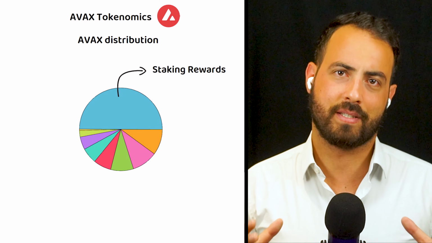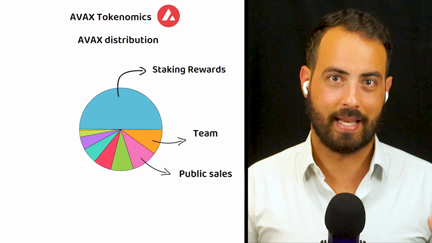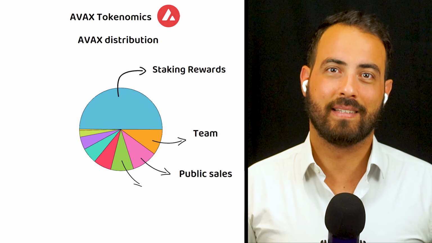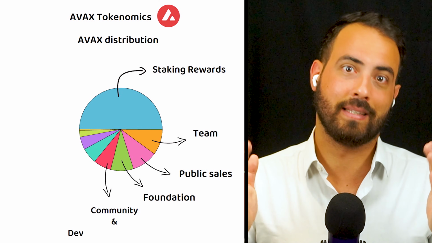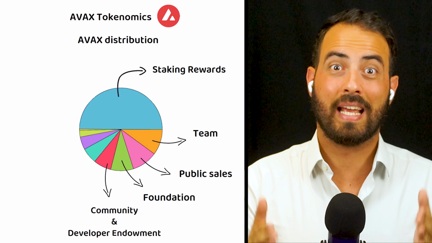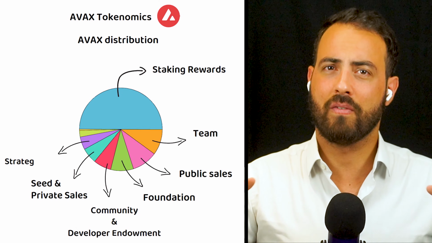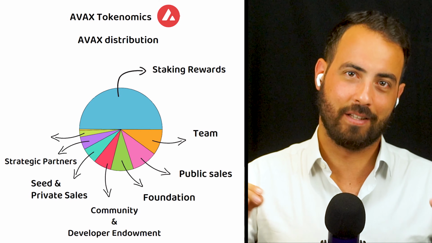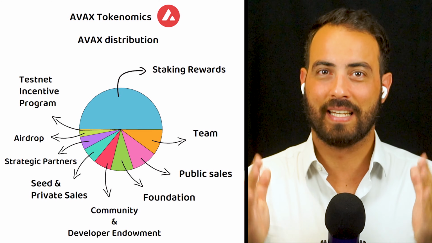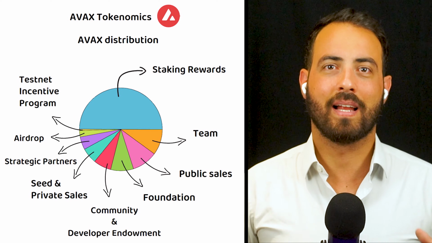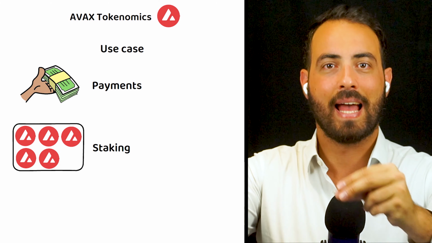Of the remaining 50%, 10% was given to the team, 10% was sold during the public sales, 9% was allocated to the foundation, 7% towards the community and developer endowment, 6% was sold in the seed and private sales, 5% to strategic partners, 2.5% was given away in the airdrop, and the final 0.5% was allocated to the testnet incentive program. As is typical for proof-of-stake networks, AVAX can be used for the classics of payments, staking, and governance.